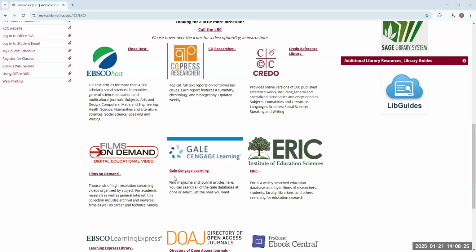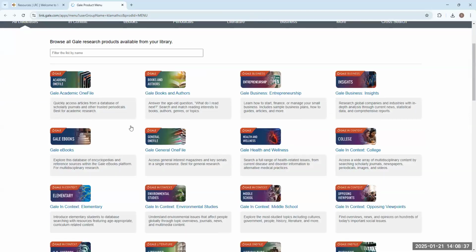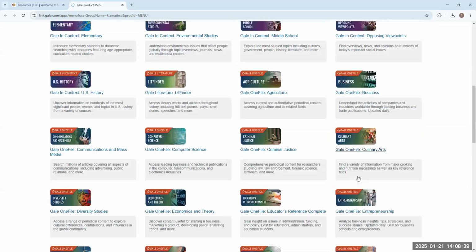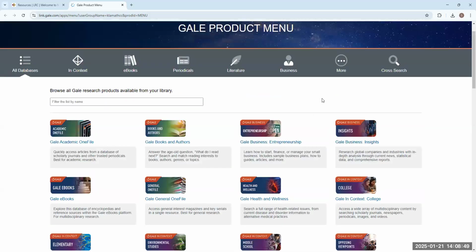All right, so next we're going to take a look at Gale Cengage Learning. So Gale Cengage Learning is quite a lot like EBSCO in the sense that it has a lot of different databases all in one place, right? So you can see here on the home page, all of these are just going to be Gale databases, and you're more than welcome to search any of these one by one if you wish. But let's go ahead and do like we did with EBSCO and make sure that we're searching more than once so we can be sure that we're getting the right breadth of information, right?